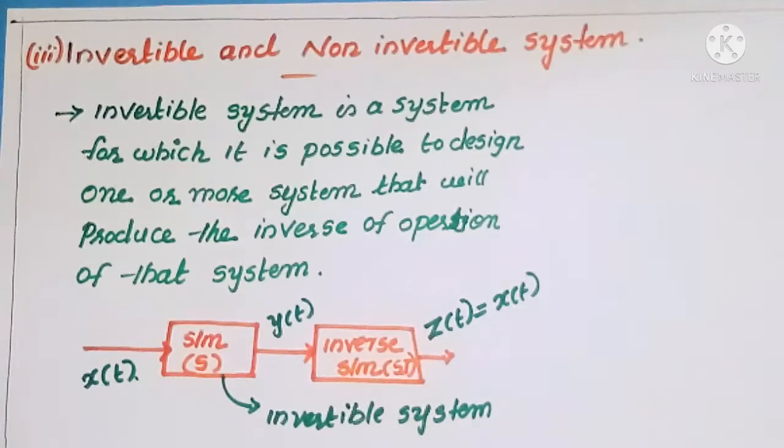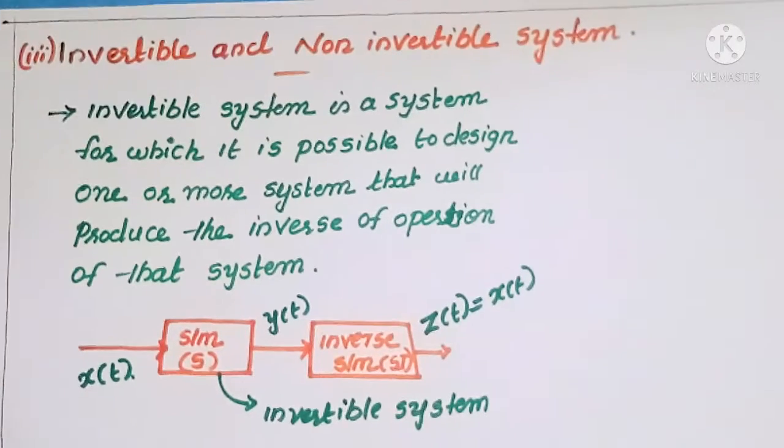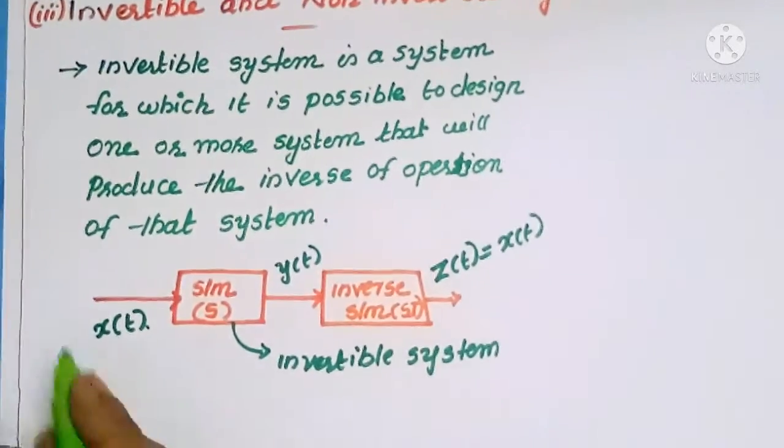Then what is meant by a non-invertible system? That means a system that won't produce the inverse operation. That system is known as a non-invertible system. That means the system doesn't produce any inverse operation of that system. Then we can call it a non-invertible system. To understand this concept, we can take some examples.